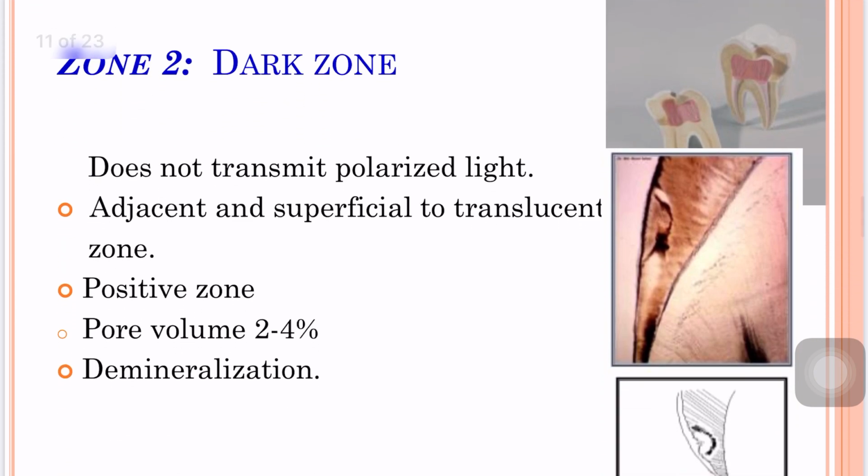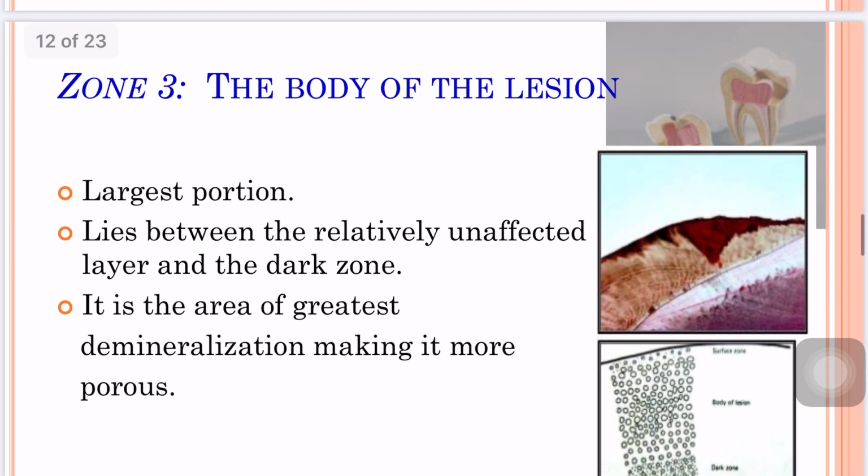Next is the dark zone. It is called the dark zone because it does not transmit polarized light. It lies adjacent and superficial to the translucent zone. It is also known as the positive zone because it is usually present, and pore volume is up to 2 to 4%, and this zone is formed as a result of demineralization.